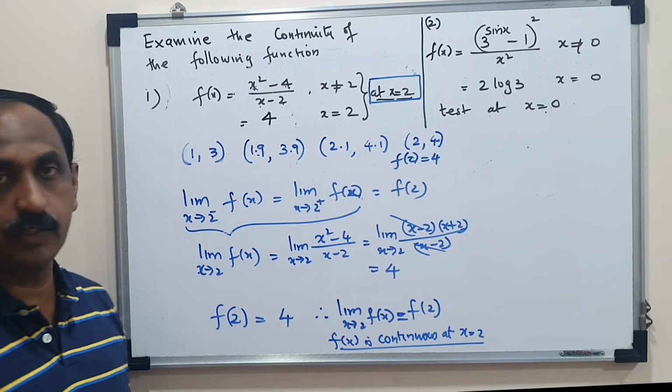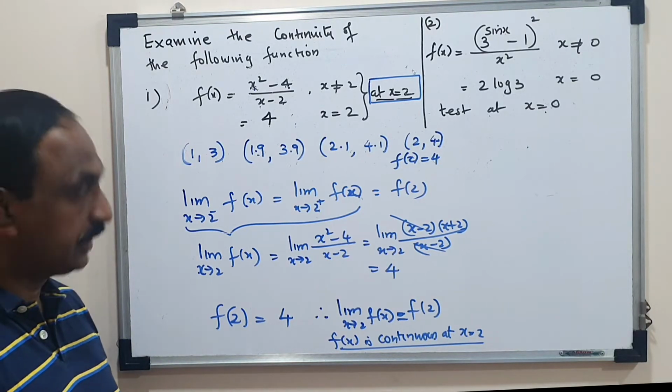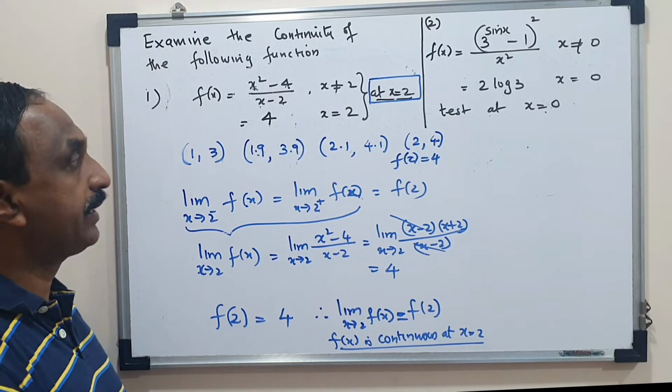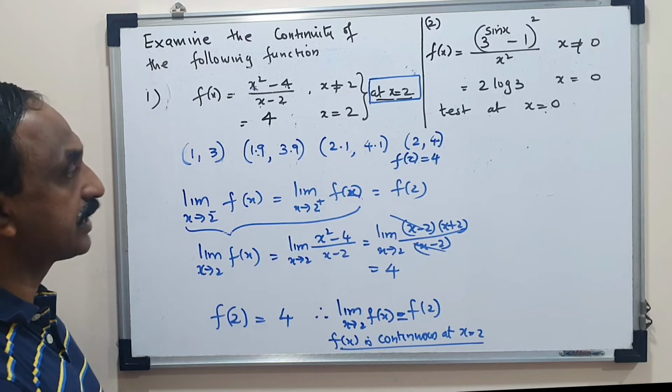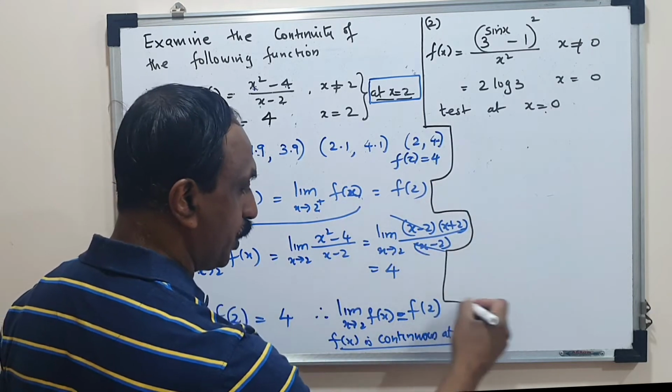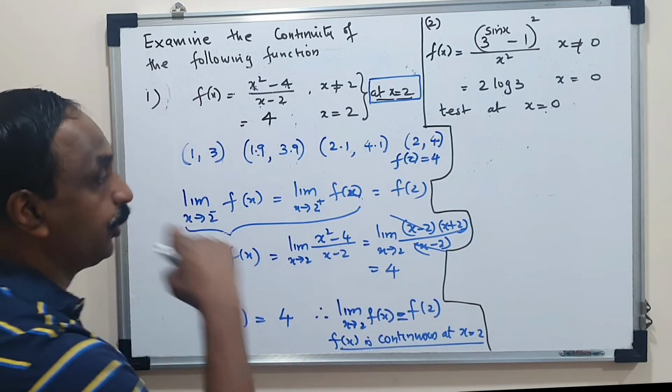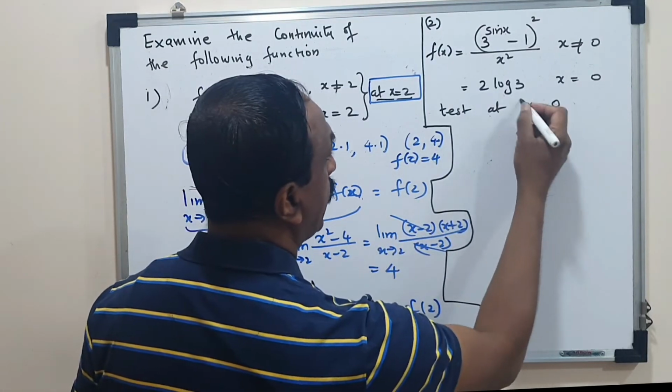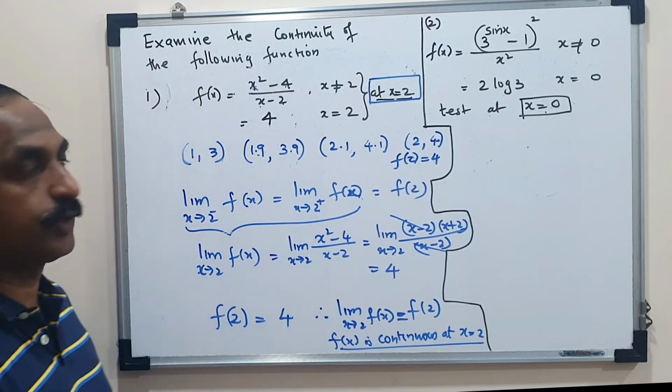Function is continuous at x equal to 2. Now let's have a look at the other function. To make the concept clear, I'm using the same board for both the problems. So I'm going to calculate the test of continuity at x equal to 0.